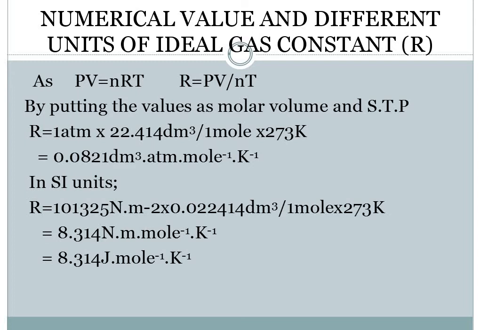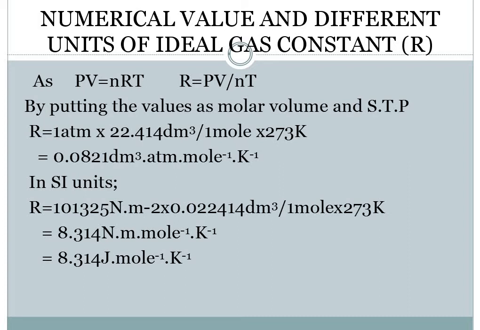It would be equal to 101325 Newton per meter square into 0.022414 meter cube by 1 mole into 273 Kelvin. So our answer becomes 8.314 Newton meter per mole per Kelvin, or 8.314 joule per mole per Kelvin, because Newton into meter becomes 1 joule.